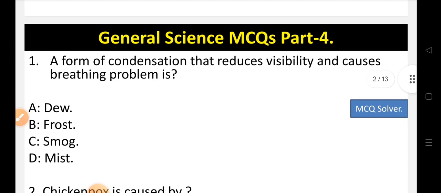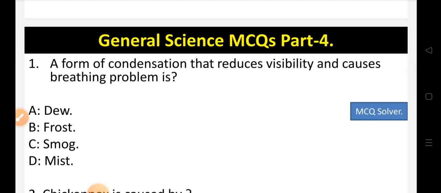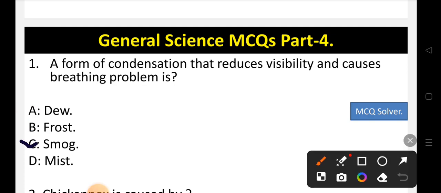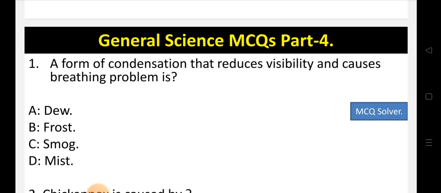Question number 1. A form of condensation that reduces visibility and causes breathing problem is. Options are option A dew, option B frost, option C smog or option D mist. So the correct option is option C, that is smog. Smog is the form of condensation that reduces visibility and also causes breathing problem. So C is the correct option.